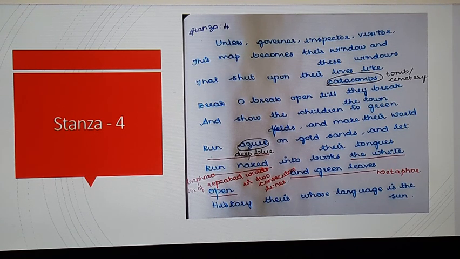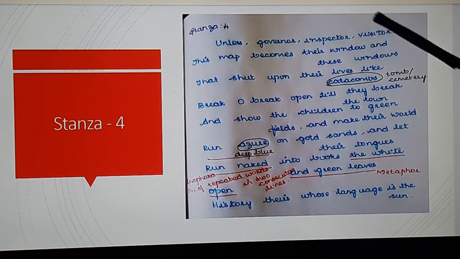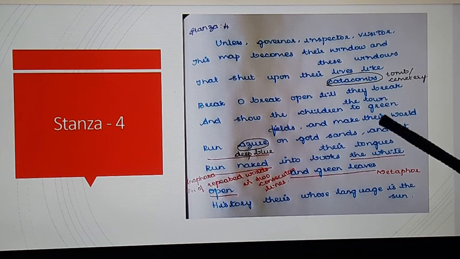That means brightness will be there in their life. Their life will be changed automatically. So that's what is said in this fourth stanza. See here, unless the governor, inspector, visitor comes, unless they come, their future will not be changed at all.